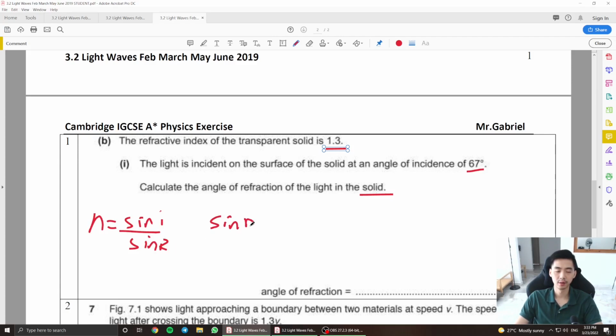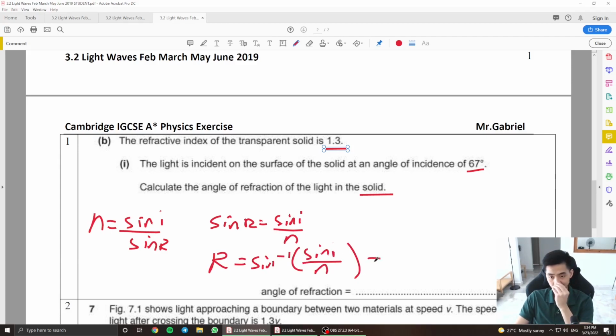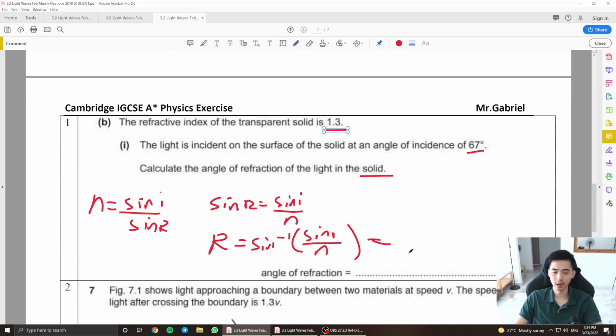Sine r is equals to sine i over n. r will be shift sine of sine i over n. Press that into your calculator: sine 67 divided by 1.3, then shift sine this answer. You're supposed to get an angle of 45.1 degrees, guys.